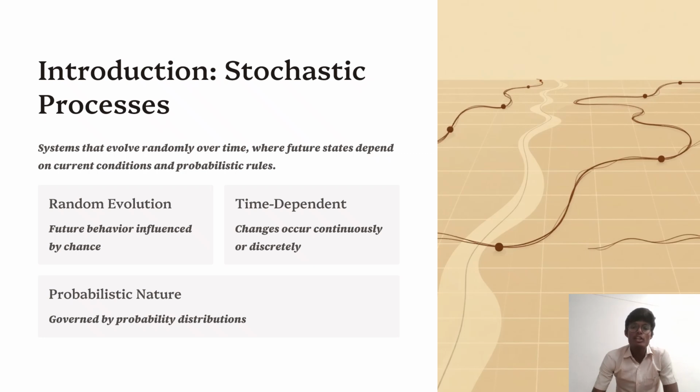Next, time dependent. Change occurs continually or in discrete steps. The time frequency of change, from continuous to discrete, is called time dependent. And next, we will discuss the probabilistic nature. Being governed by probability distributions is called probabilistic nature.